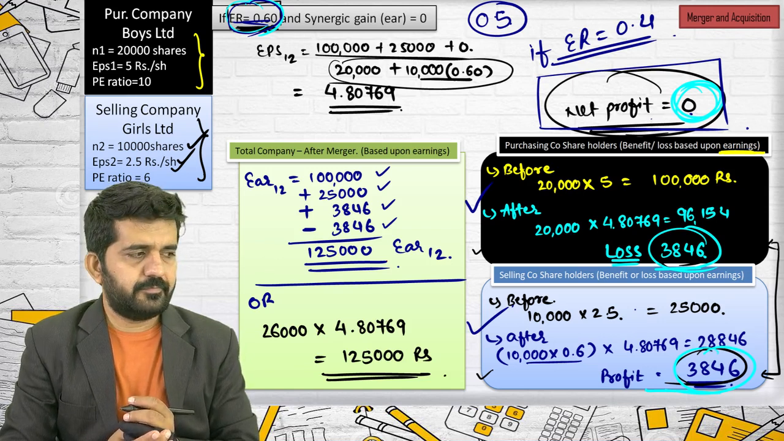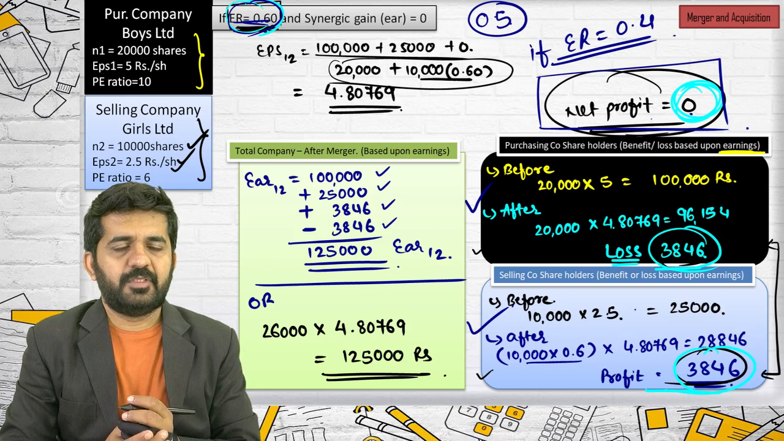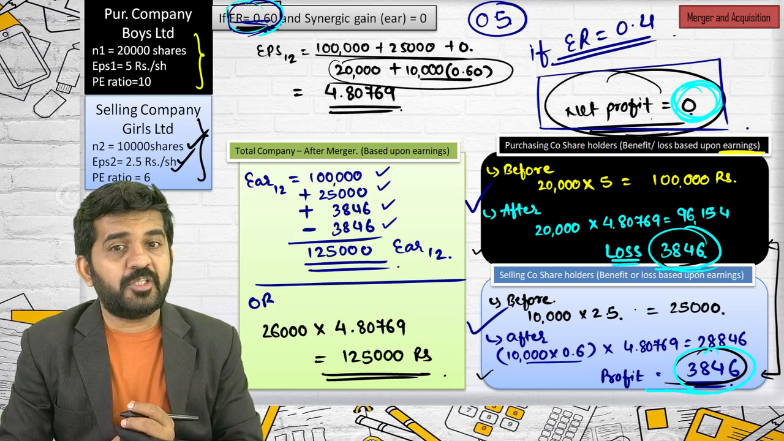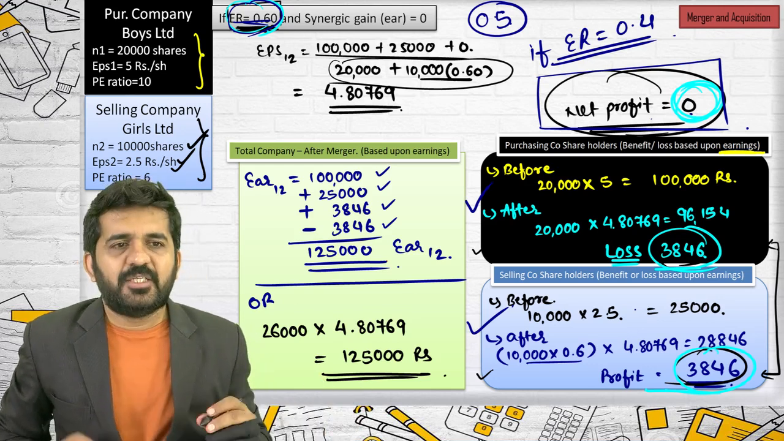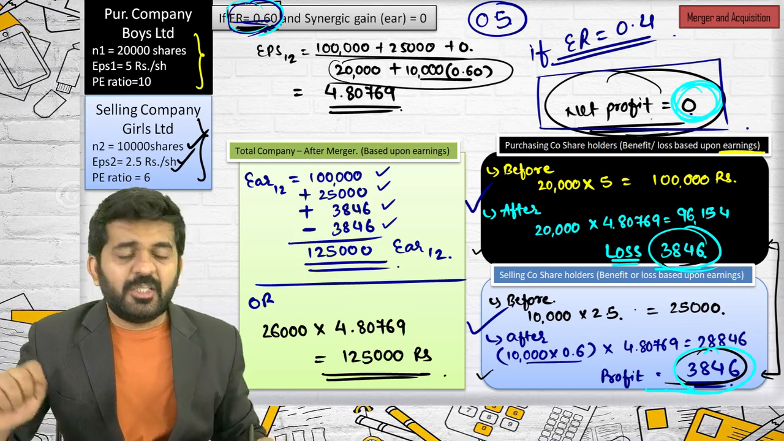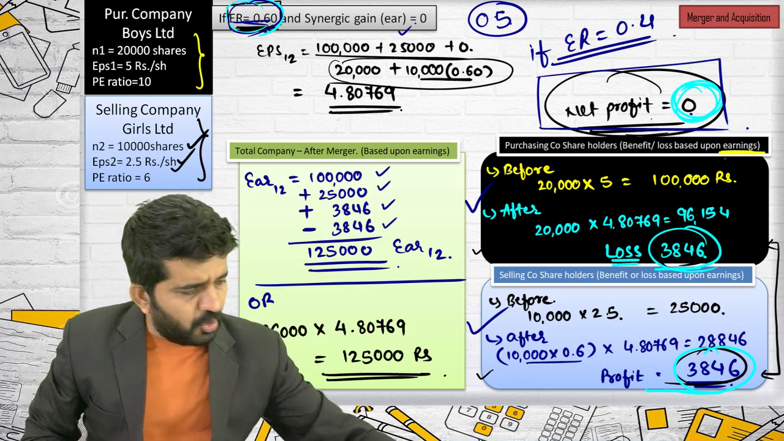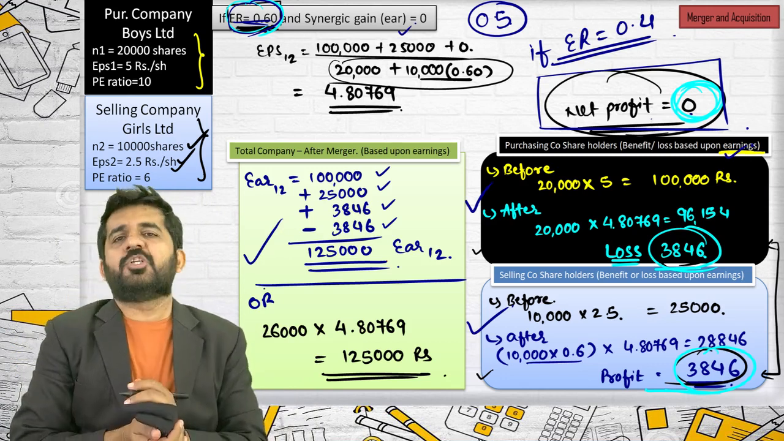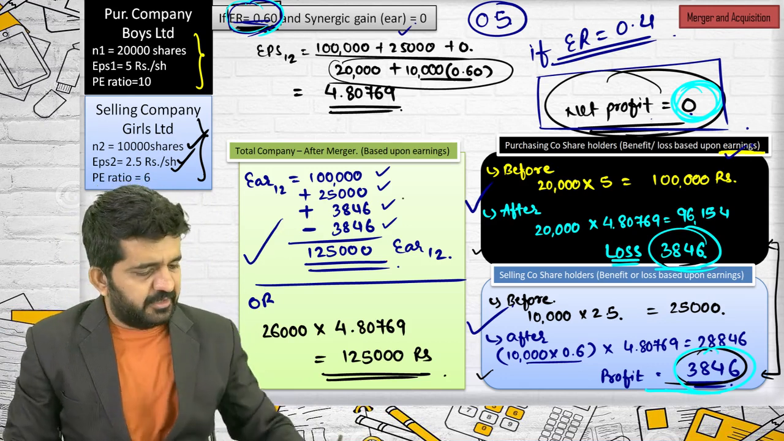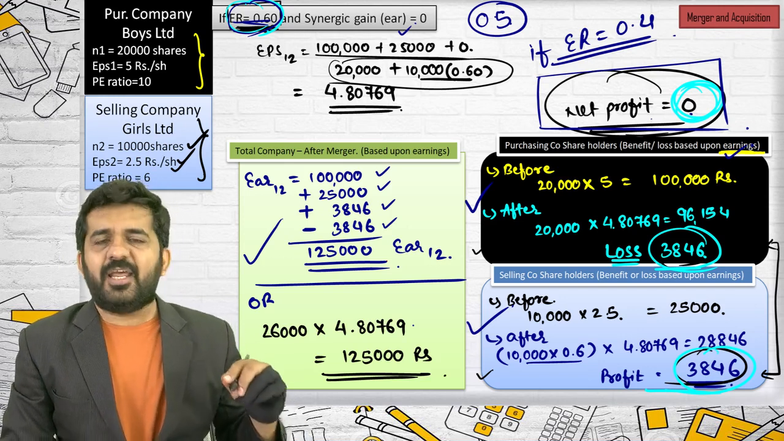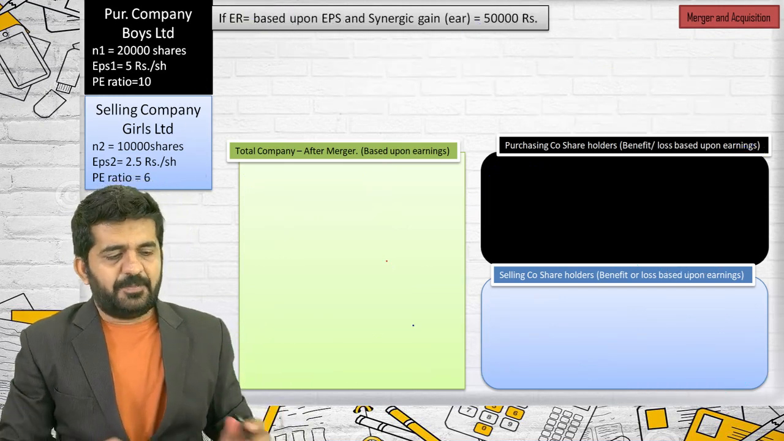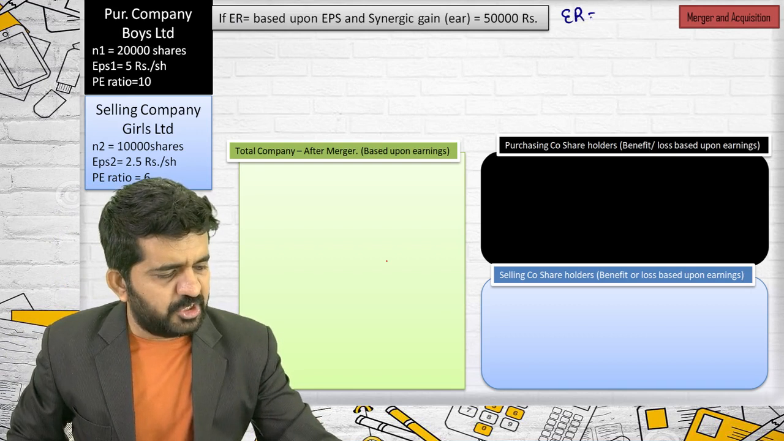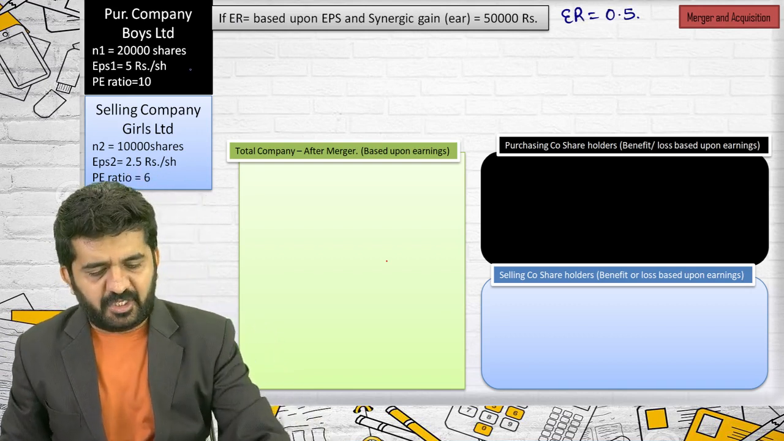Because selling company shareholders are getting fewer shares than what they should get as per EPS. Good. This is the correct answer. Is it all right? Otherwise, if synergic gain is 0 and your objective is earnings, the net answer will remain 0 and the value of the merged company will remain the same. This is when there is no synergic gain and the exchange ratio is not based upon EPS. Next question, we are going somewhat fast. Exchange ratio is based upon EPS. So I am writing the exchange ratio as 0.5 because all the data I have taken is the same. Is it alright?